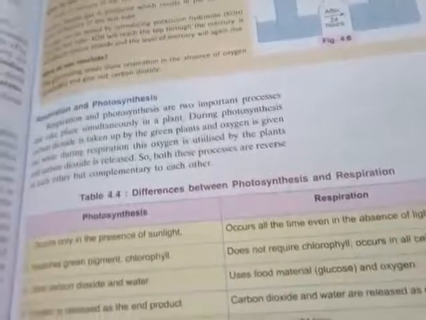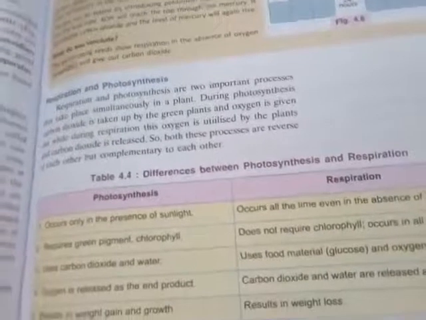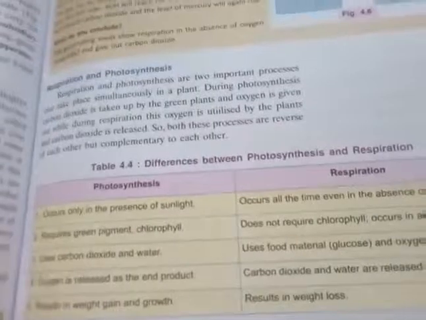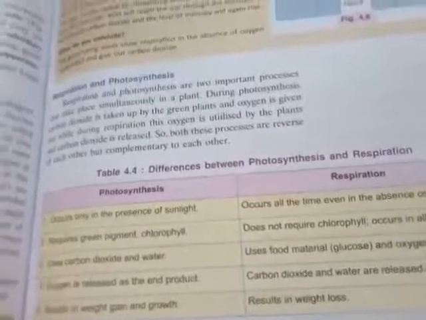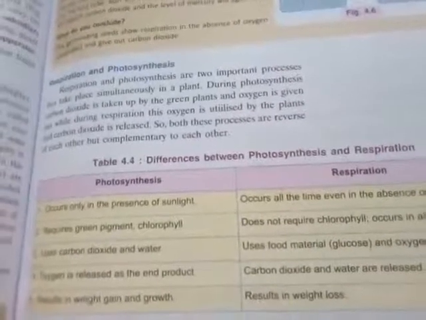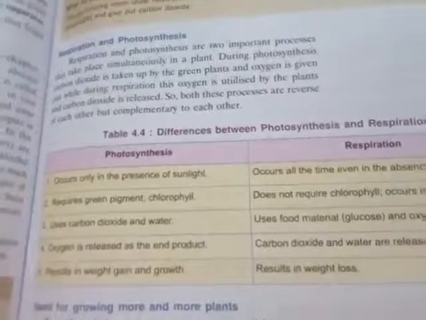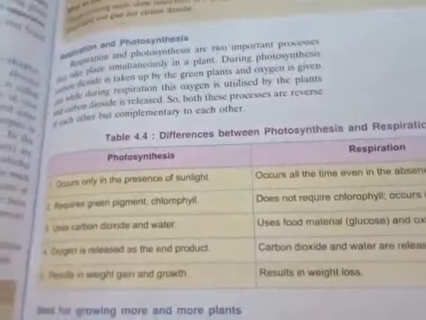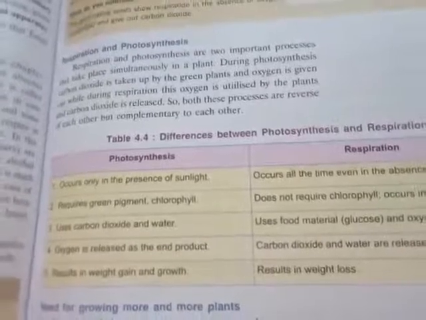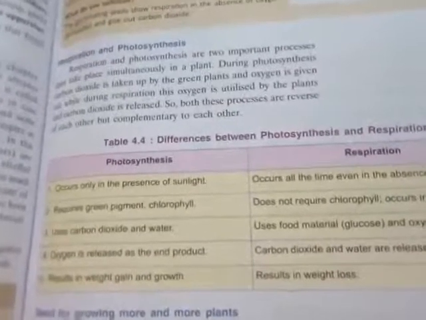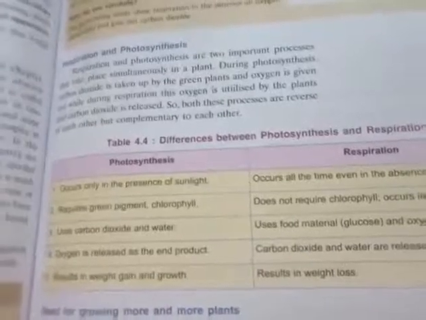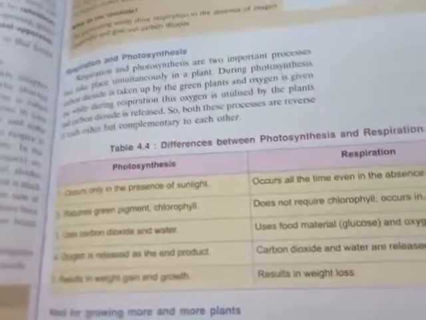But in the case of photosynthesis, carbon dioxide is required. Without carbon dioxide, the photosynthesis process will not happen. So in photosynthesis, carbon dioxide is required, and in the respiration process, oxygen is required. So photosynthesis and respiration are complementary to each other. One occurs in the daytime, and the other all the time.